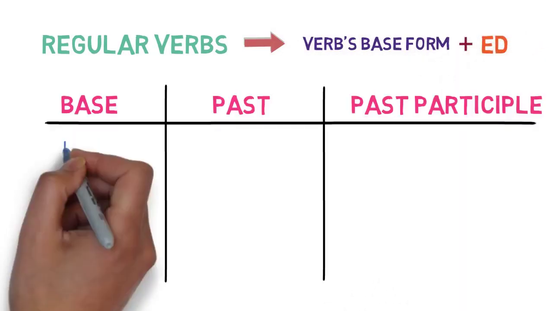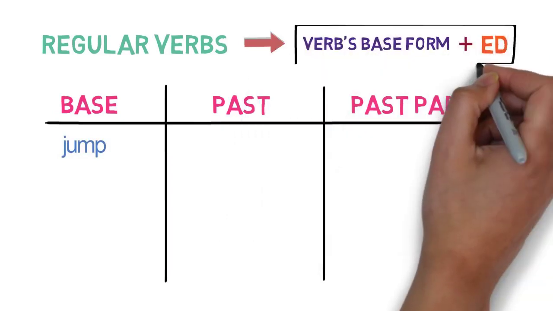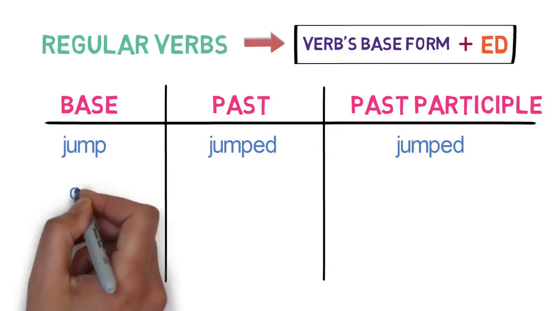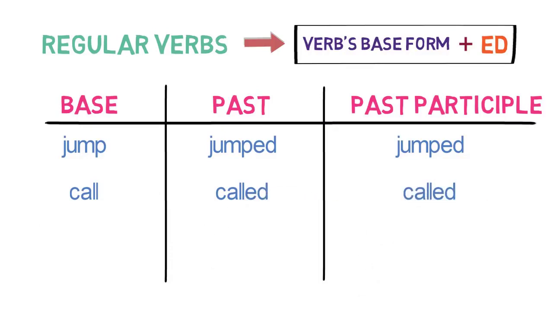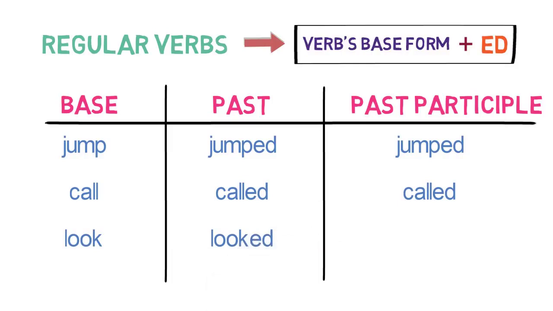Let's take the example of the verb jump. We add ed at the end of the word to get the past or past participle form. So, jump becomes jumped in past and past participle form. Let's look into some more examples. Call converts to called in past form and past participle form. Look converts to looked in past and past participle form.